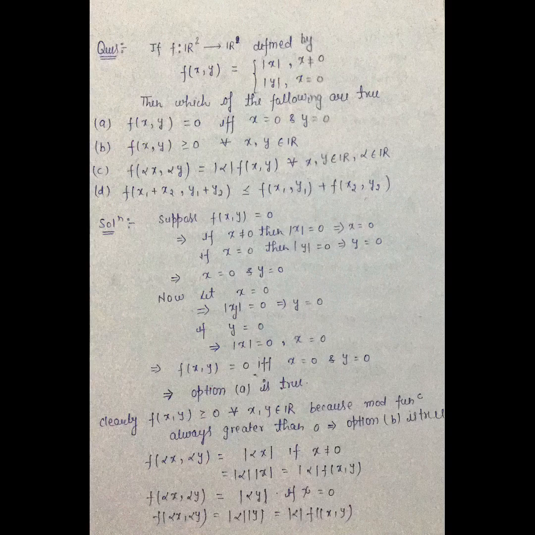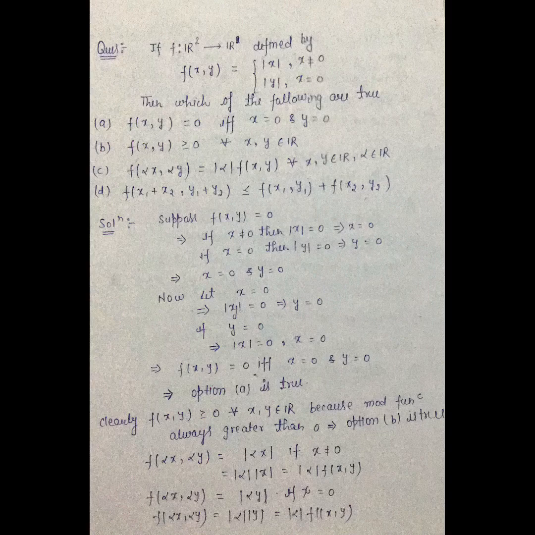So next question is, if f from R² to R is defined by f(x, y) = |x| if x ≠ 0 and |y| if x = 0, then which of the following are true? A. f(x, y) = 0 if and only if x = 0 and y = 0. B. f(x, y) ≥ 0 for all (x, y) ∈ R². C. f(αx, αy) = |α| f(x, y). D. f(x₁ + x₂, y₁ + y₂) ≤ f(x₁, y₁) + f(x₂, y₂).